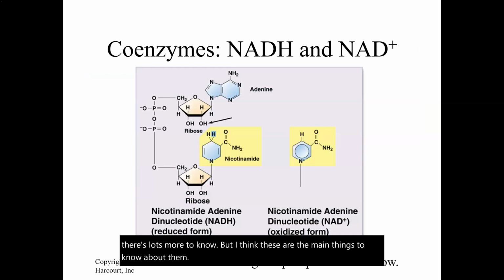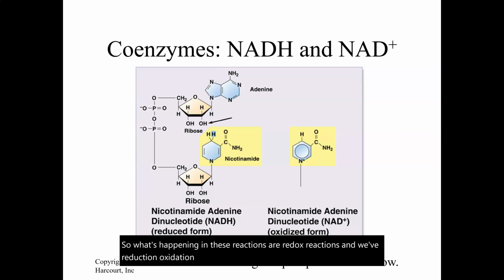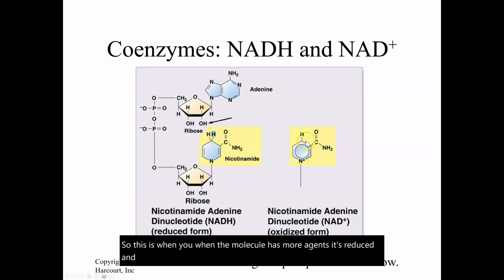So what's happening in these reactions are redox reactions, reduction and oxidation reactions. On the left side, the NADH has more hydrogens. There's that blue hydrogen right here. When the molecule has more H's, it's reduced, and this side is more oxidized.